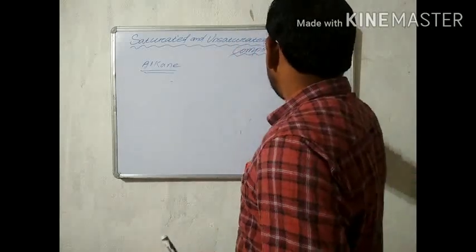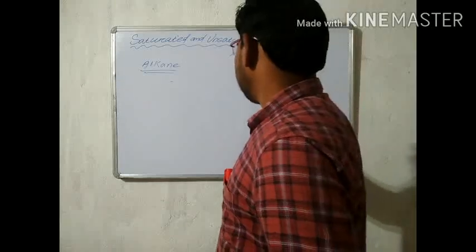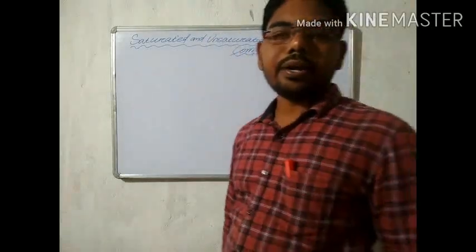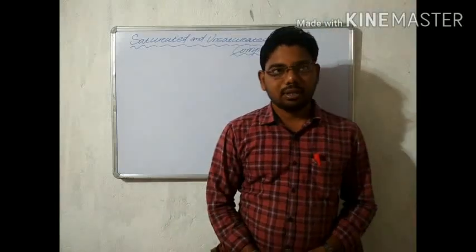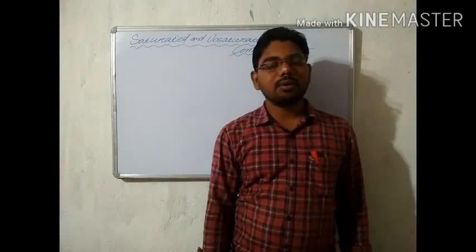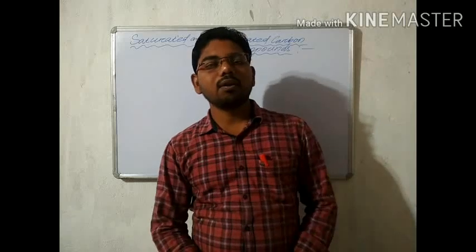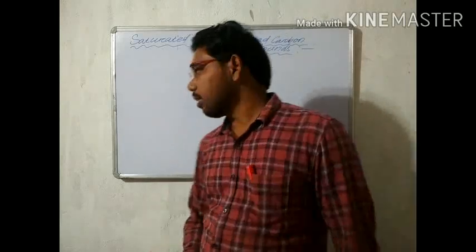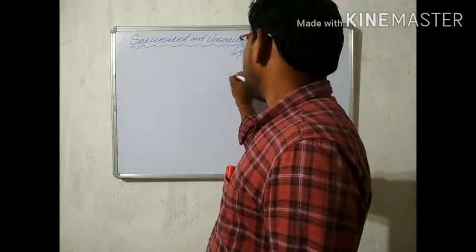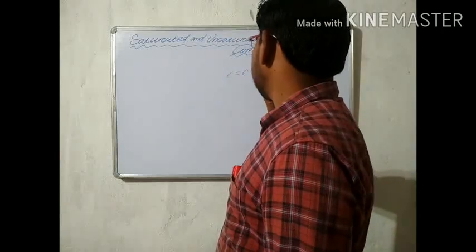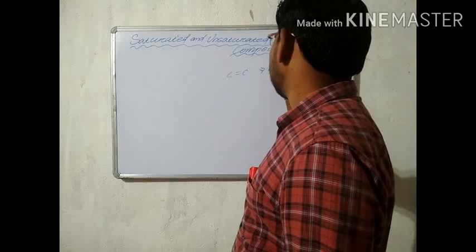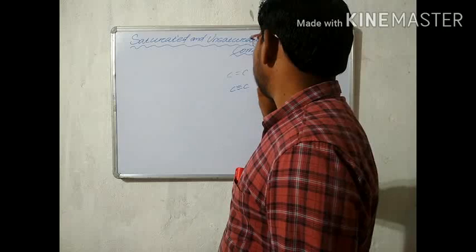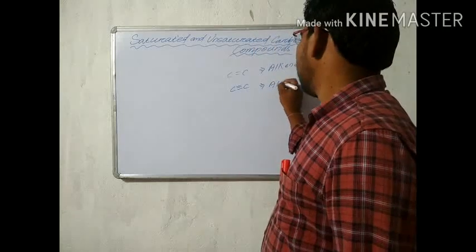Next are the unsaturated hydrocarbons. What are unsaturated hydrocarbons? Unsaturated hydrocarbons have a double bond or triple bond between carbon and carbon. If one or more double bonds or triple bonds are present, then it is an unsaturated hydrocarbon. If a carbon-carbon double bond is present, then it is known as alkene, and if a carbon-carbon triple bond is present, then it is known as alkyne.